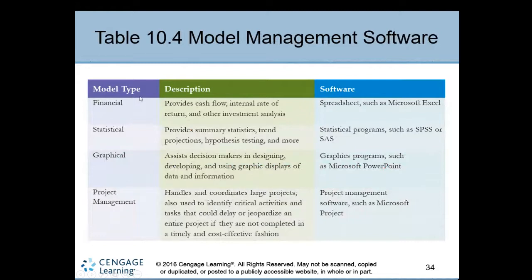There are different types of models. To support this kind of analysis, we have various software, like spreadsheets for financial analysis related to cash flow, statistical summaries and projections. There are also statistical programs, and graphical tools like PowerPoint for making decisions, such as flow charts showing how a program flows, graphical models, and project management. There are various programs for various models of the decision support system. It is enough to remember these model types.